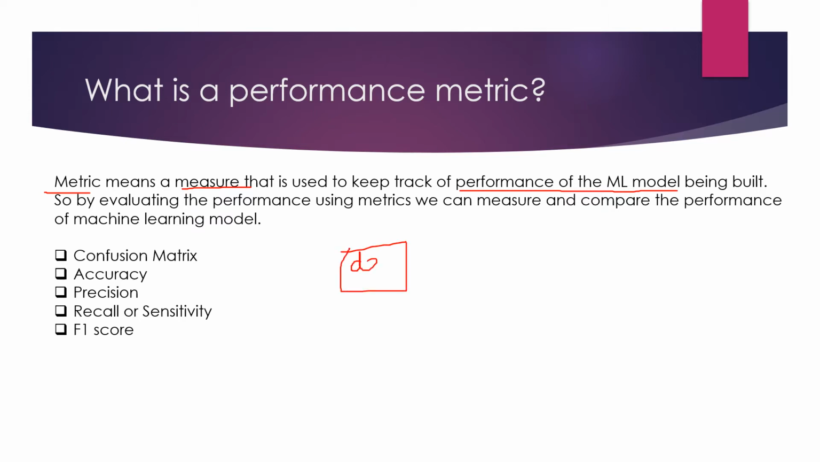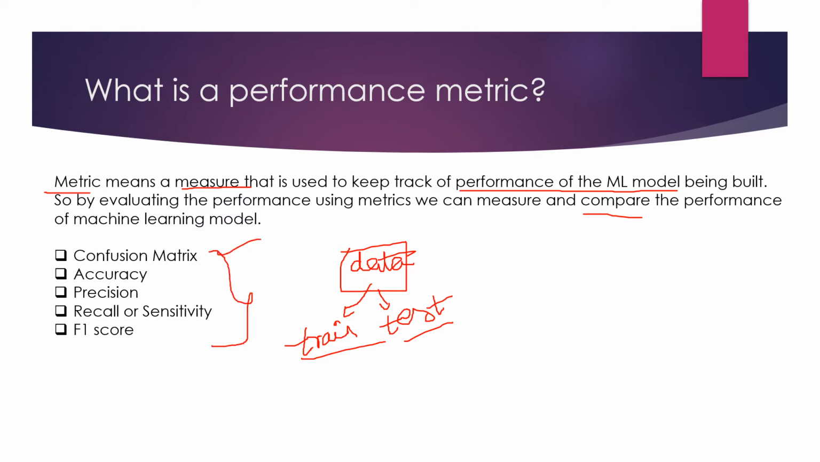When we have data, we divide it into two parts. One is training data and the other is testing data. Once we divide, the model is built based on training data and then we test it using the testing data part. So once we test, we understand the performance of the model, which helps us to compare and improvise the performance. So here are a few metrics.